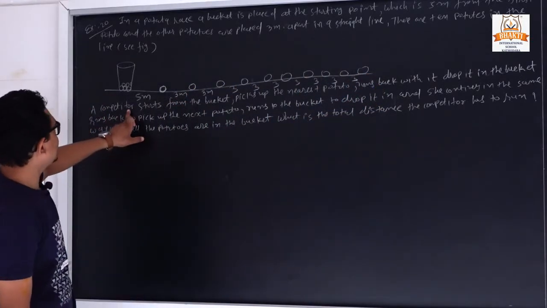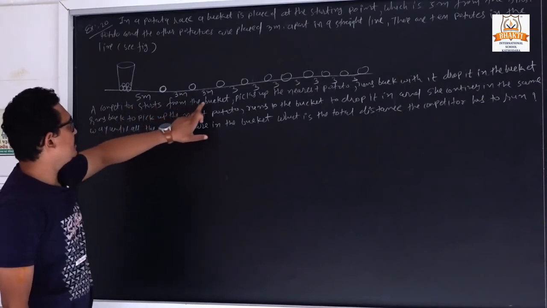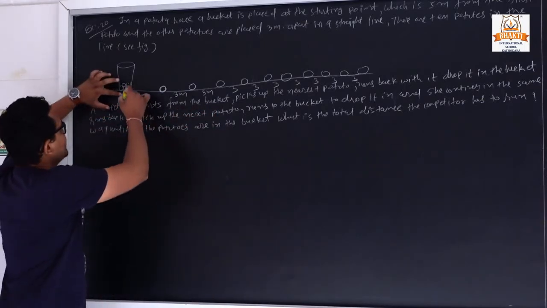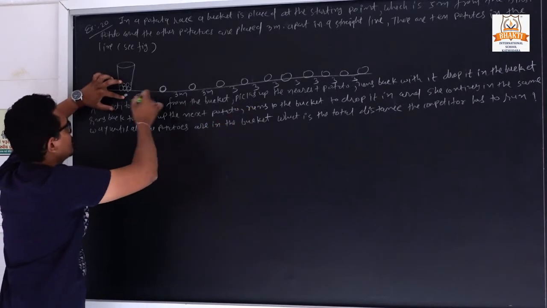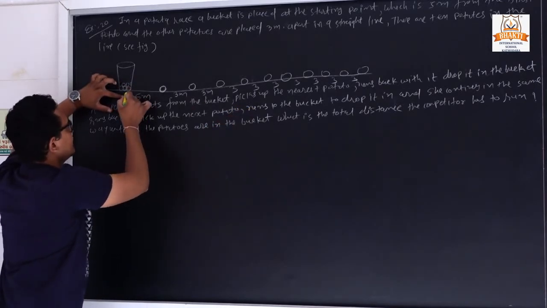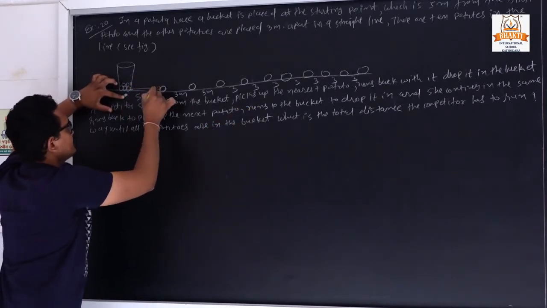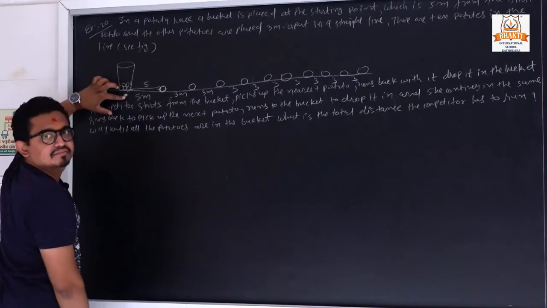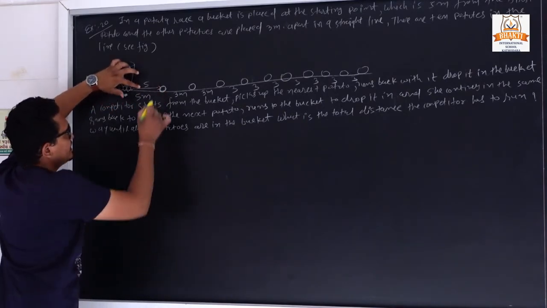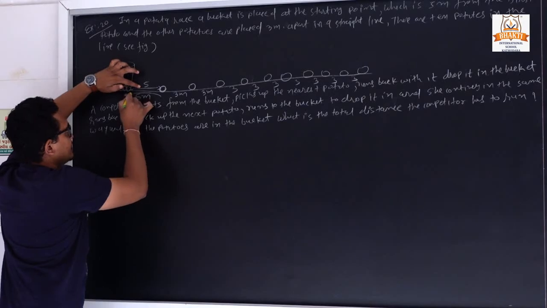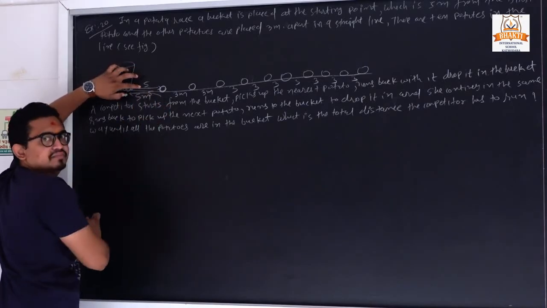So the competitor starts from the bucket. Suppose the competitor is here. She picks up the nearest potato. So first of all, from here to here, she travels 5 meters, because the distance between the first potato and the bucket is 5. Then runs back, so once again 5.